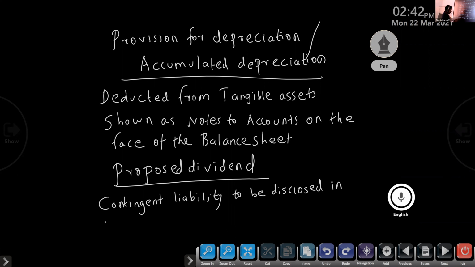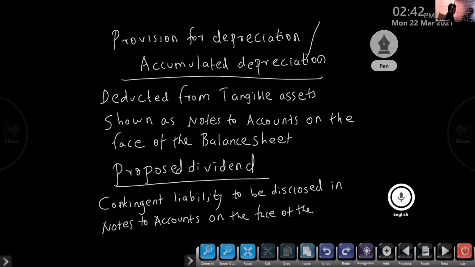Contingent liability is to be disclosed in notes to accounts, not on the face of the balance sheet. That is contingent liability.